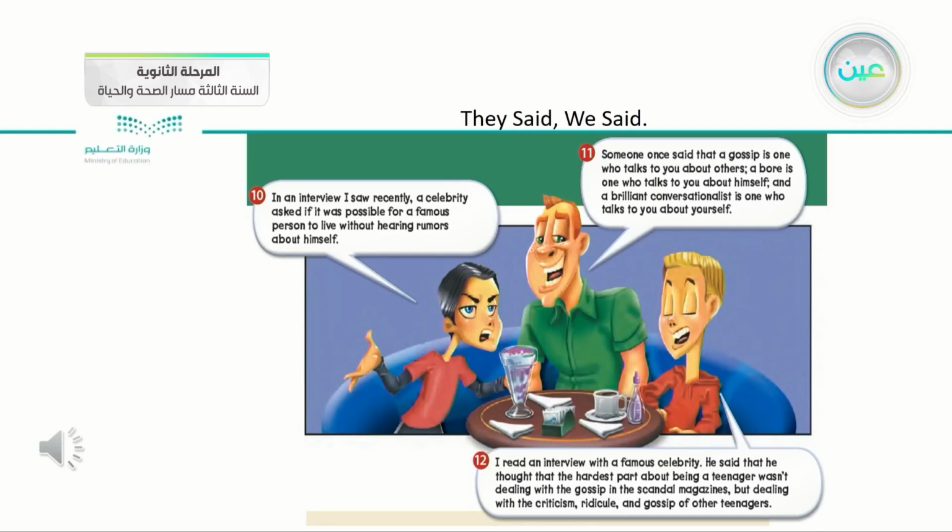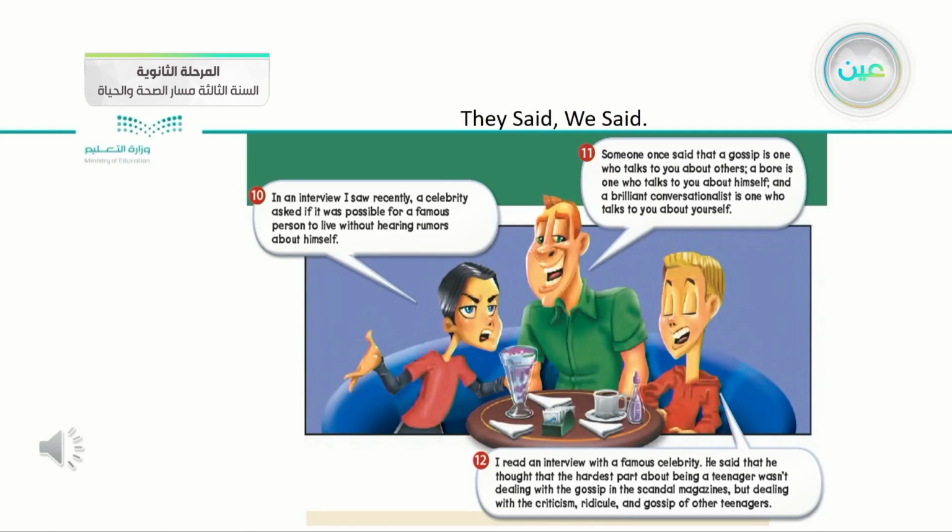Number 2, a person who talks to you about himself. He called him a bore. Number 3, a brilliant conversationalist is one who talks to you about yourself. So in his opinion, there are 3 types of people regarding the talking or the conversations.